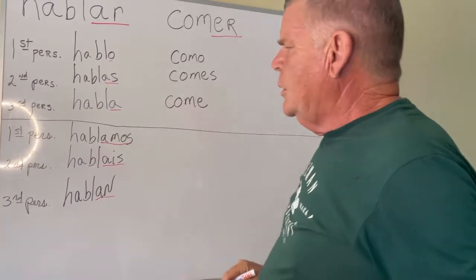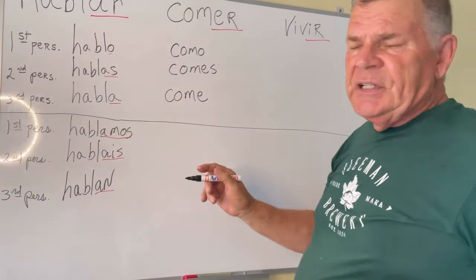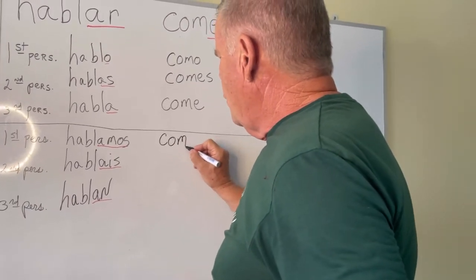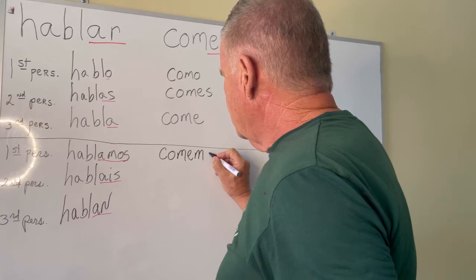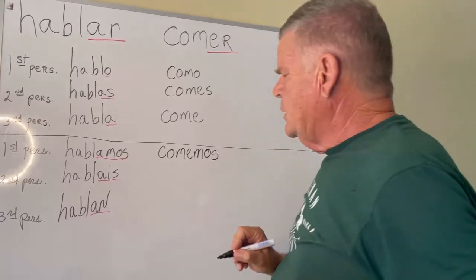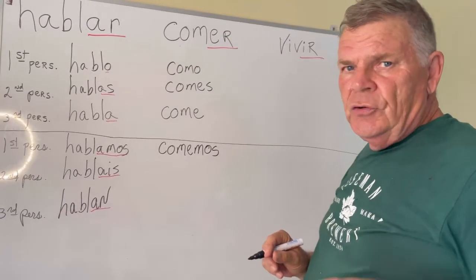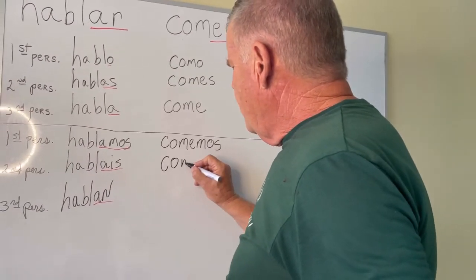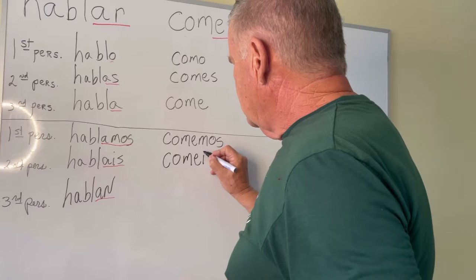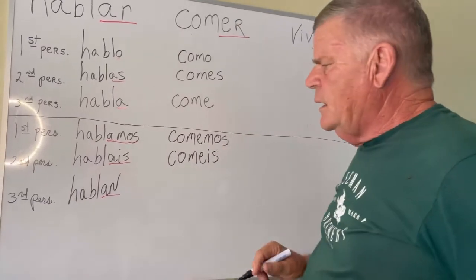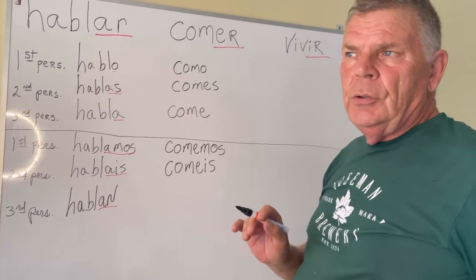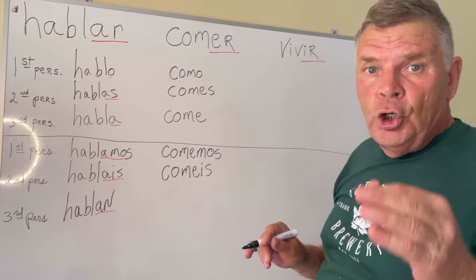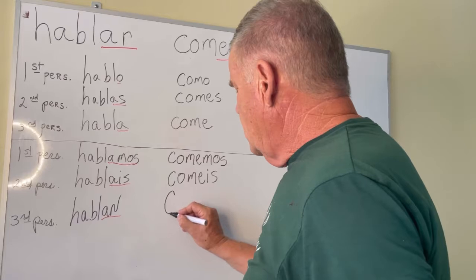Nosotros o nosotras comemos. Vosotros o vosotras coméis. And third person plural, ellos, ellas o ustedes comen.